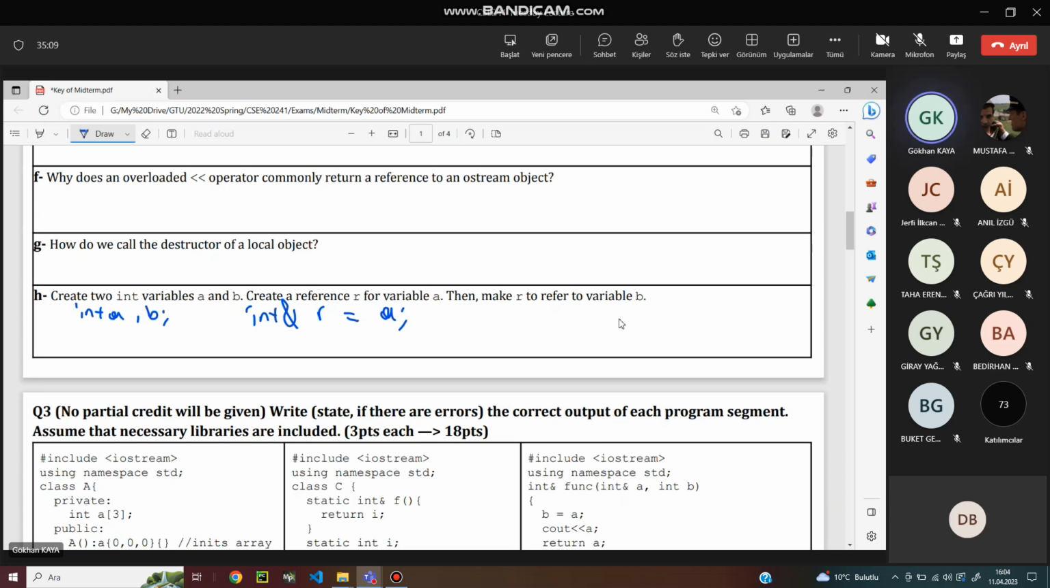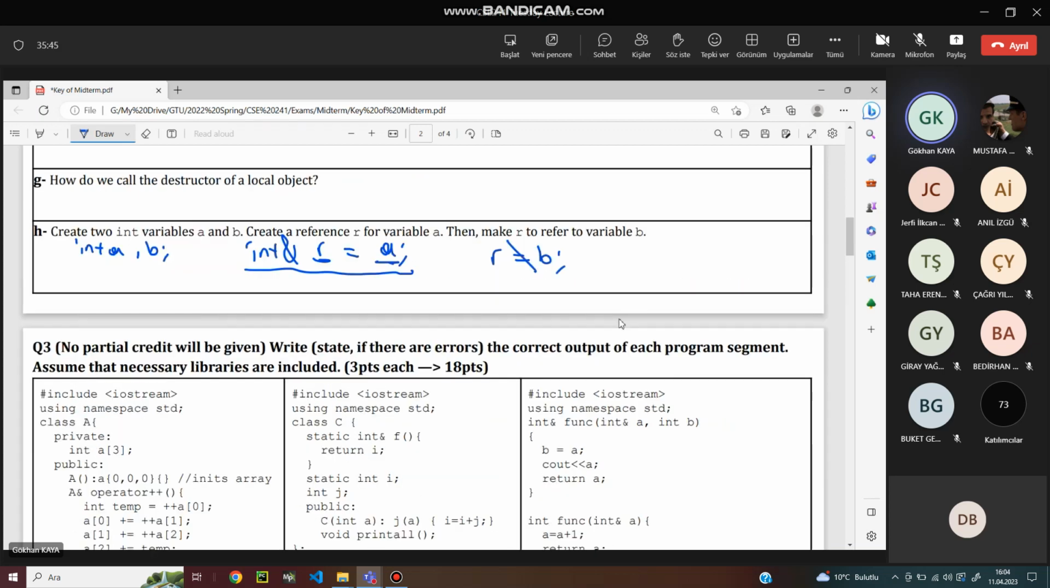What about the third step? Make r refer to b. Instead of r referring to a, I want it to refer to b. How do I make it? If I just assign b to r, it's not going to happen, right? You can't do that. The third step is not possible. Once you create a reference, you have to initialize it and make it refer to something. You can't change it back. r is just another name for this variable from that point on. So you can't do this.